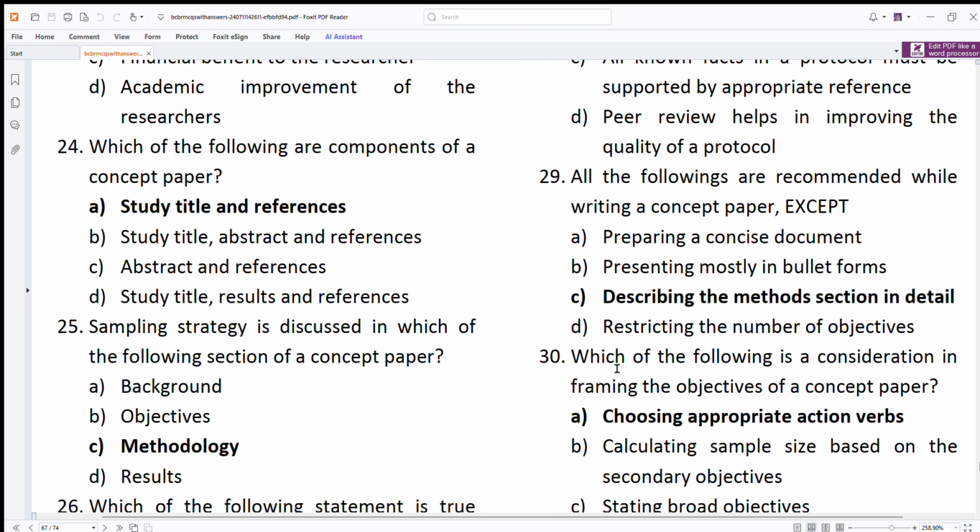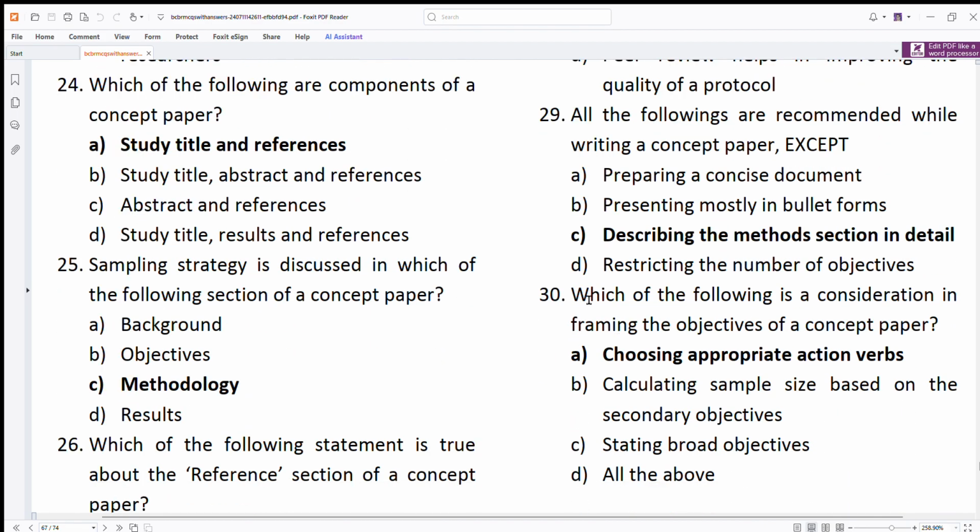Like when I submitted my thesis protocol. Which of the following is the consideration for framing the objectives? Choosing appropriate action words.